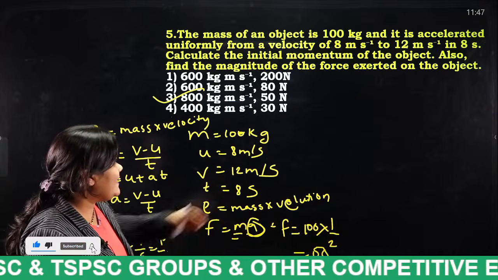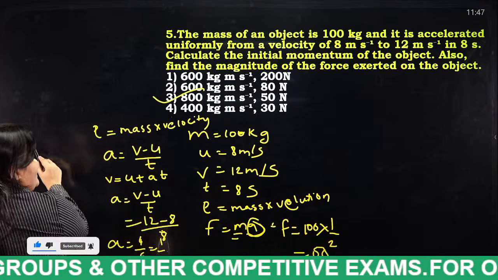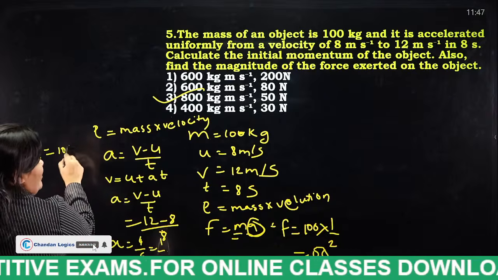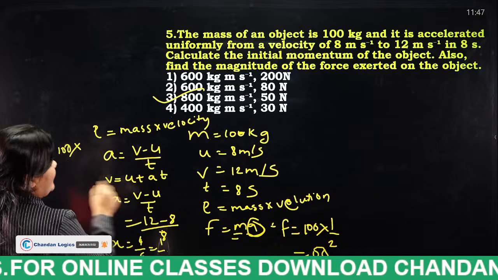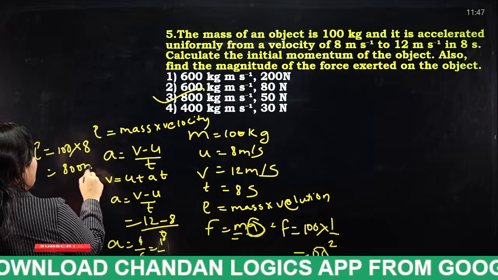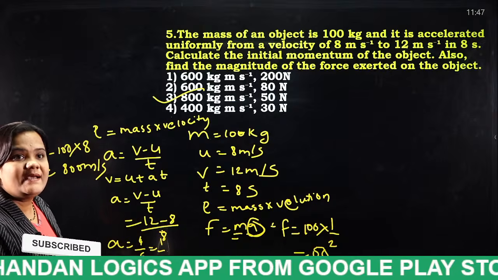So, how do we find the momentum actually? Momentum is equal to mass into velocity. Mass is 100, and the velocity change is final velocity minus initial velocity 8. So, by this you can say 800 meters per second. So, option 3 is the correct answer.